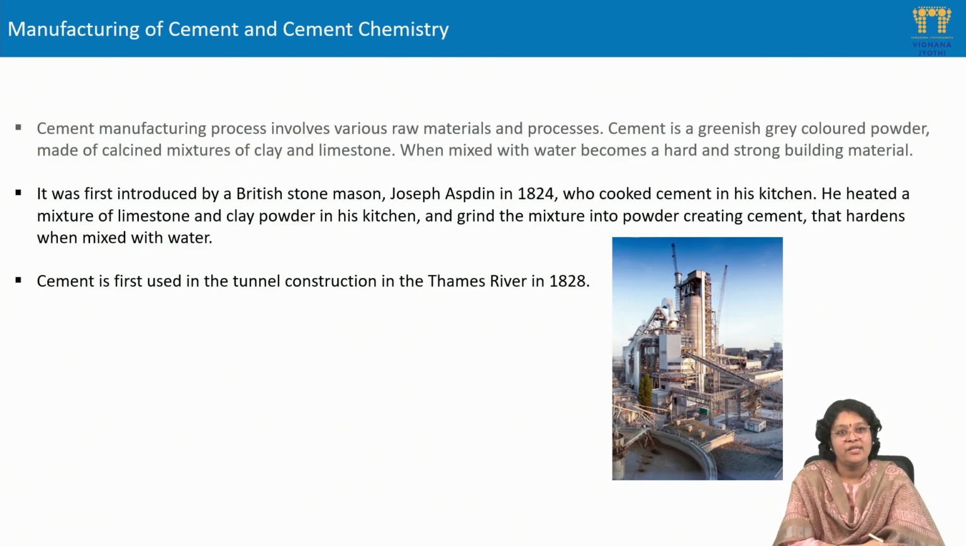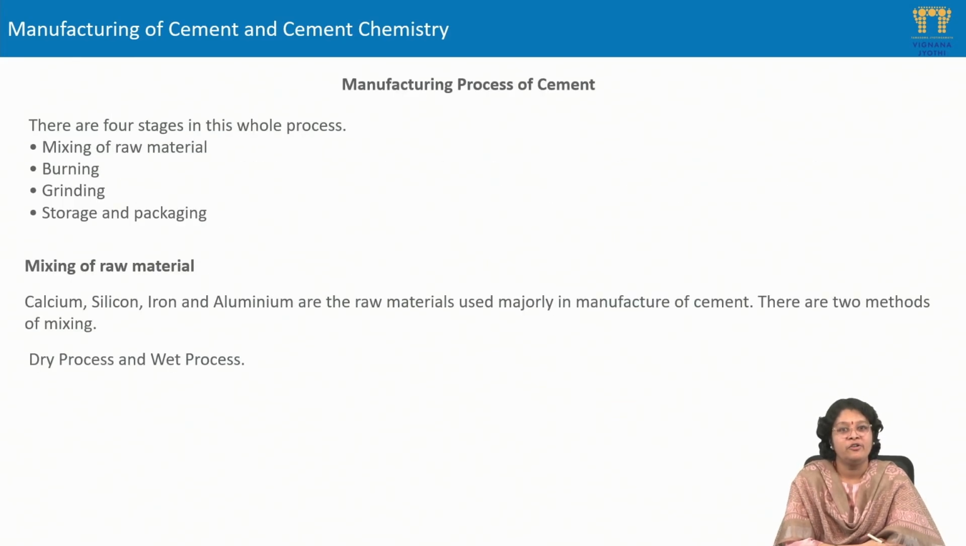After his invention, coming to the application of cement, it was used in the tunnel construction in the Thames River in 1828. Talking about the manufacturing of cement, there are 4 stages involved in the whole process. The first phase is the mixing of the raw materials. The second is the burning. Third is the grinding. And fourth is the storage and packing.